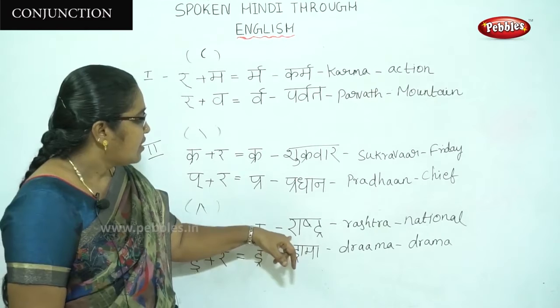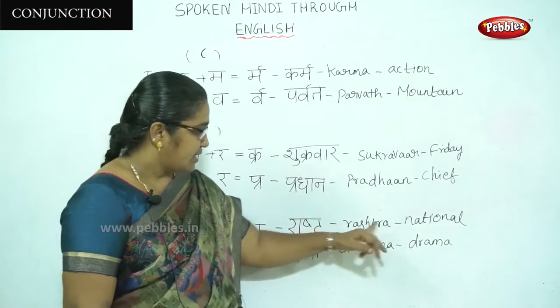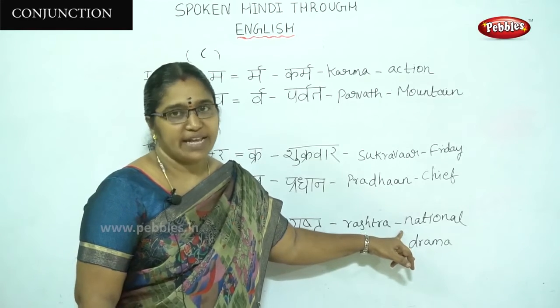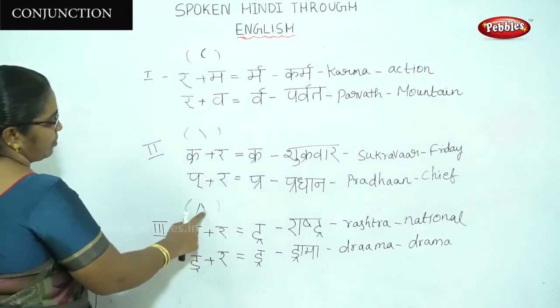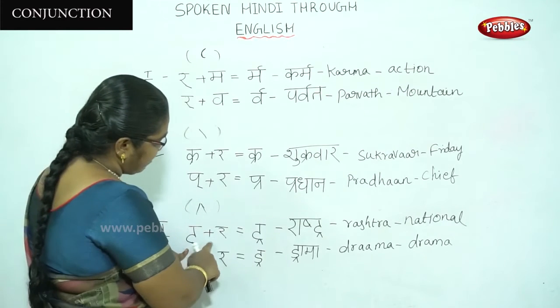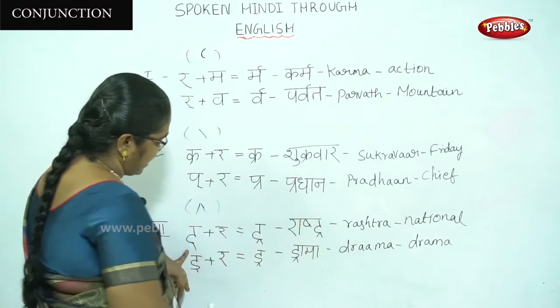Here see "rashtra". The meaning is national. "Tra". The symbol is opposite slanting lines. "It" plus "ra", "tra", "rashtra", national.